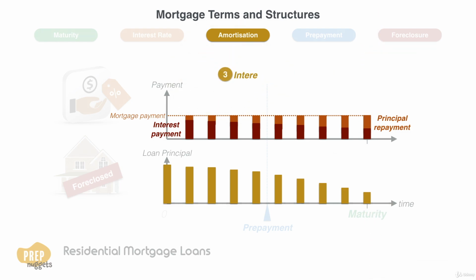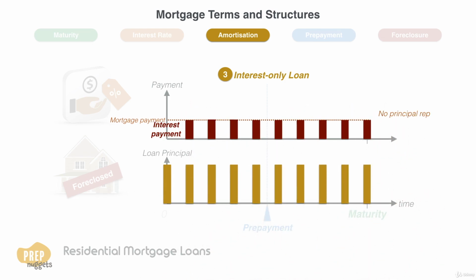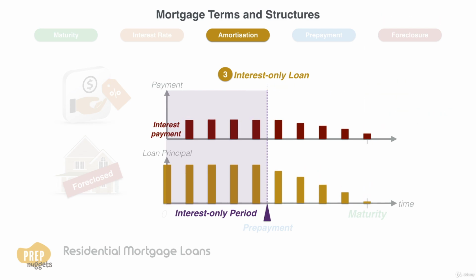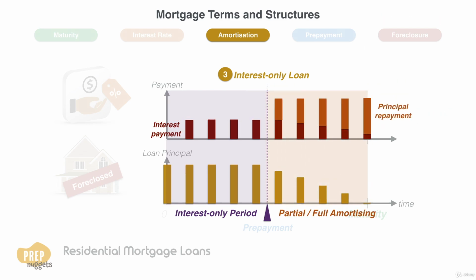With an interest-only mortgage loan, there's no principal repayment. As in this case, if no principal is paid for the life of the loan, it's an interest-only lifetime mortgage, and the balloon payment is the original loan principal amount. Other interest-only mortgages specify that payments are interest-only over some initial period, with partial or full amortization of principal after that.